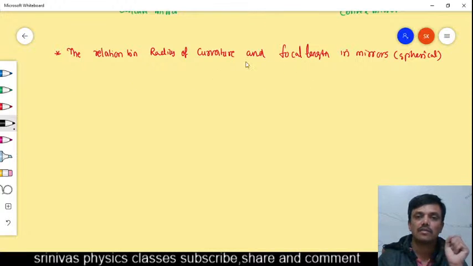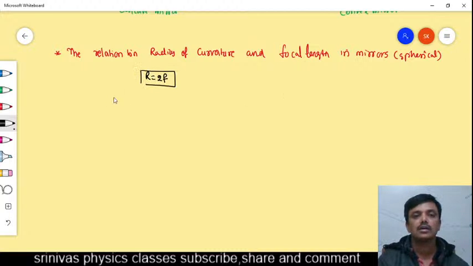The relation between the radius of curvature and focal length is R equals 2F, right? R equals 2F. The radius of curvature is twice the focal length.